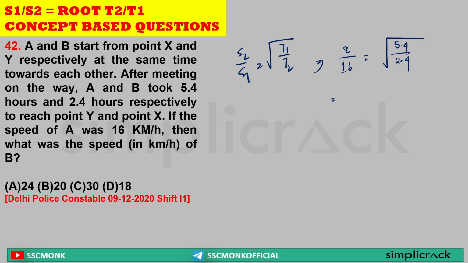Square root of that. If I have to take out the square root, or I can simply solve it. X by 16 is equal to, decimal gone, 9 into 6 is 54, 6 into 4 is 24, 6 crossed out, that is 9 by 4, square root is equal to 3 by 2. 2 eights are 16, so the value of x is equal to 8 into 3, that is 24 kilometer per hour. So what is the value of speed? 24 kilometer per hour. Very basic.